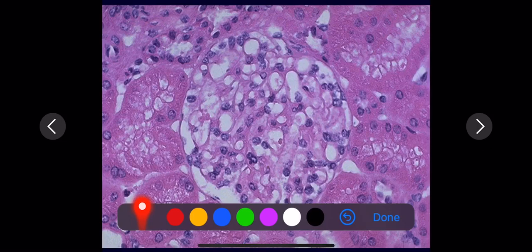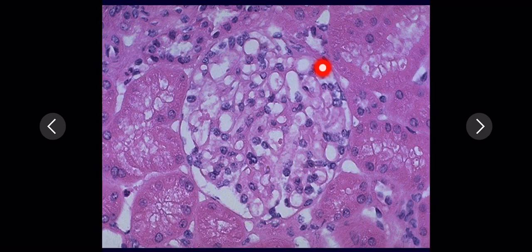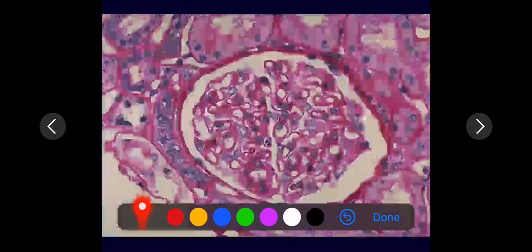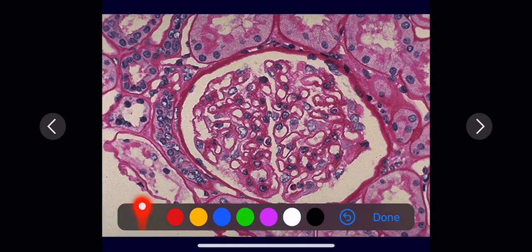This is a normal glomerulus where you can see the loops of capillaries within the glomerulus. In diffuse glomerular sclerosis, what you will see is thickening of the glomerular capillary basement membrane. There is diffuse thickening of the glomerular basement membrane.